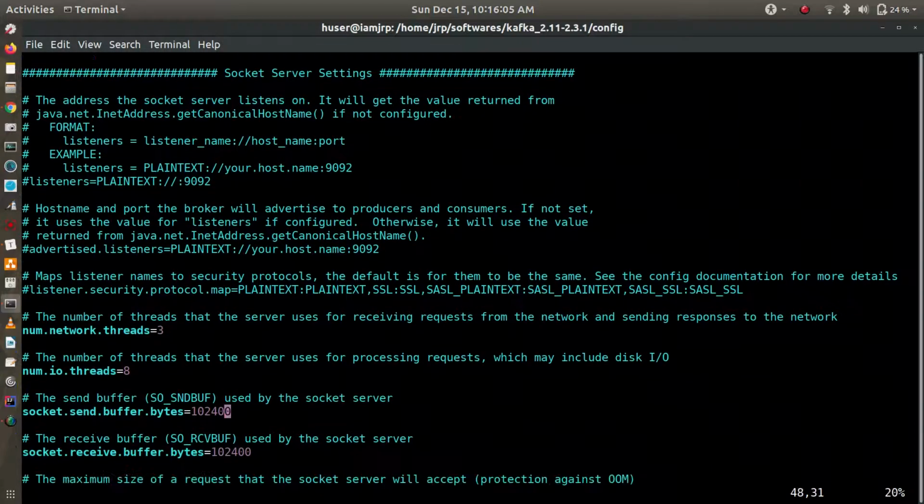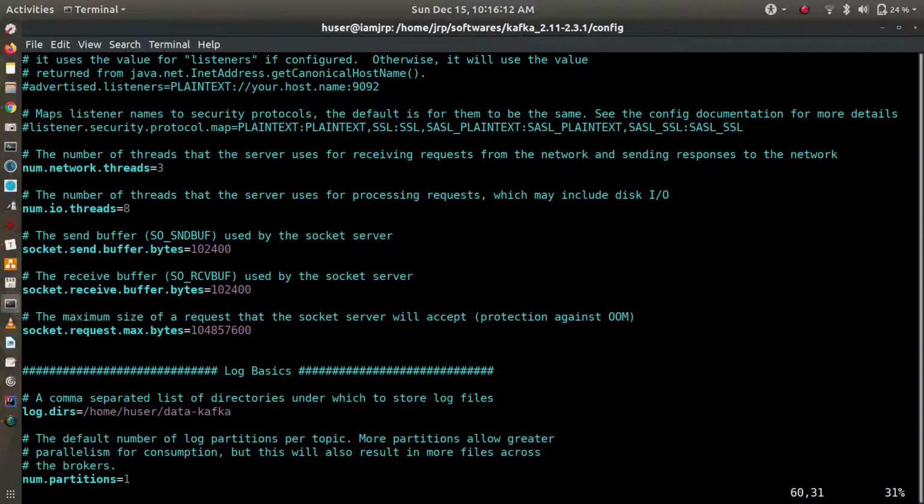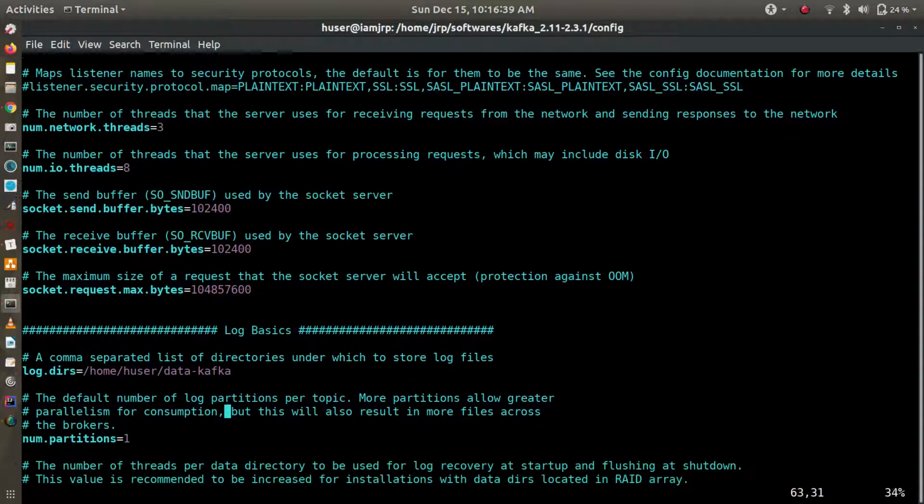Let's see the server. The important configurations I am just discussing here. Log dirs: by default this is also a temp directory path. When you restart your machine, that data will be deleted. So I have set the log.dirs path to the data-kafka directory that I have created just now, so that the data inside the broker will be preserved after restart also.